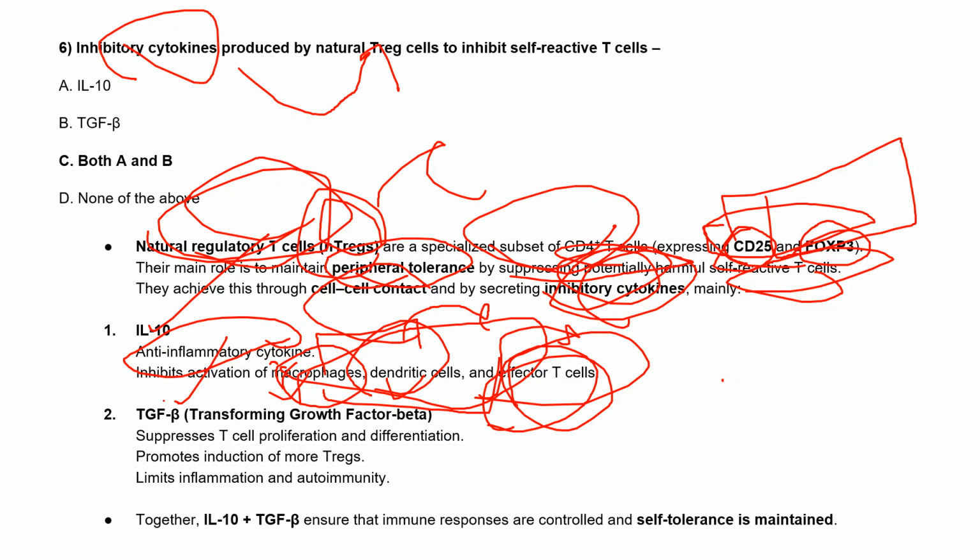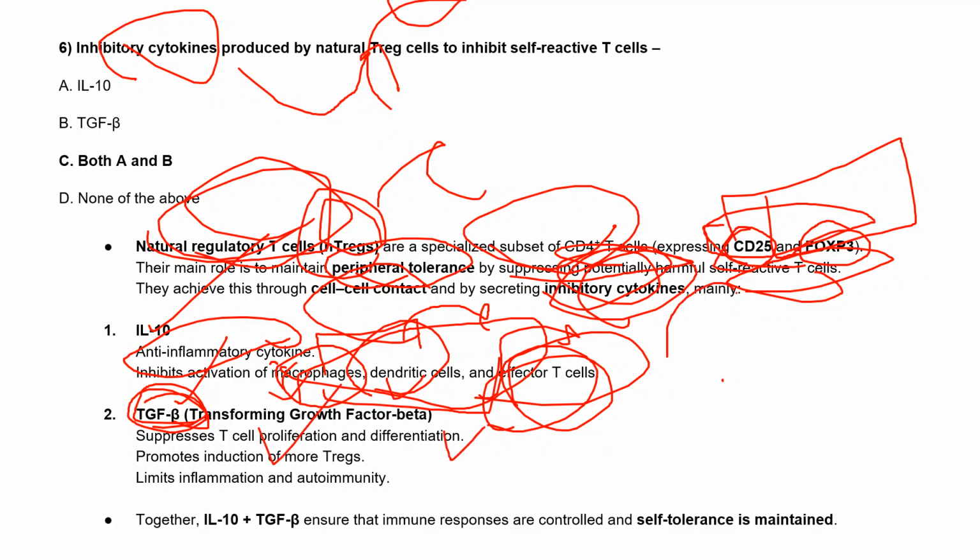Another is transforming growth factor beta. So this TGF beta signaling is very important for T cell proliferation and differentiation. So what does this TGF beta do when it is released by these T regulatory cells? It suppresses the T cell proliferation and differentiation.